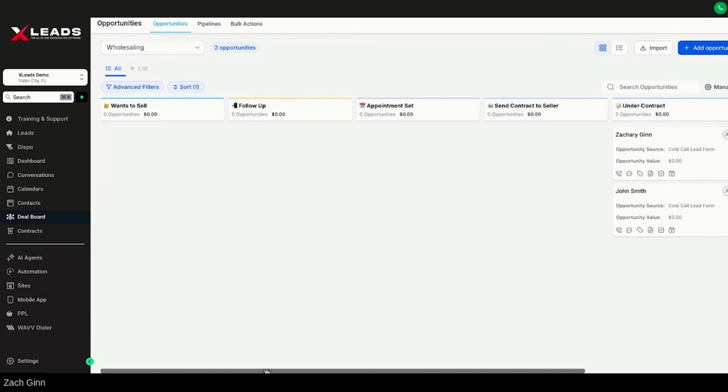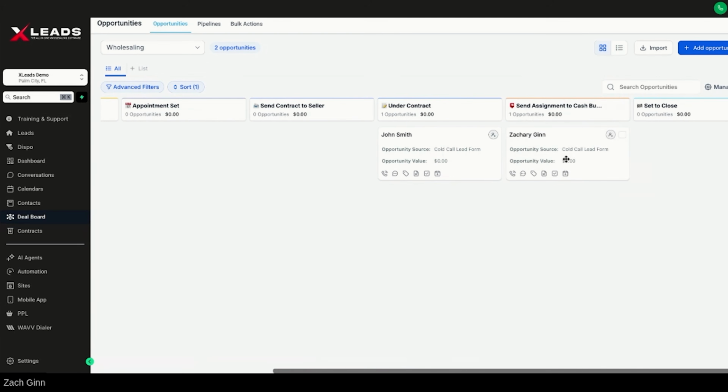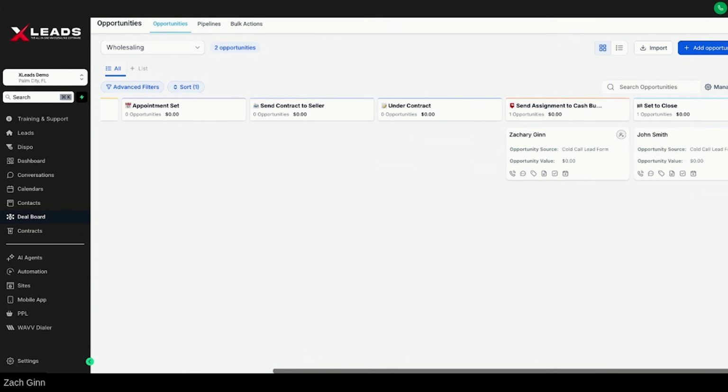Zach, how many follow-ups do you have? If you drag someone to follow-ups, it's going to be followed every single day. Really cool. You have an assignment you want to send over, you can do it right here. An assignment of contracts can be sent out. And once it's closed, it's going to be set to close, and then you can delete it out of there. That is the main point.